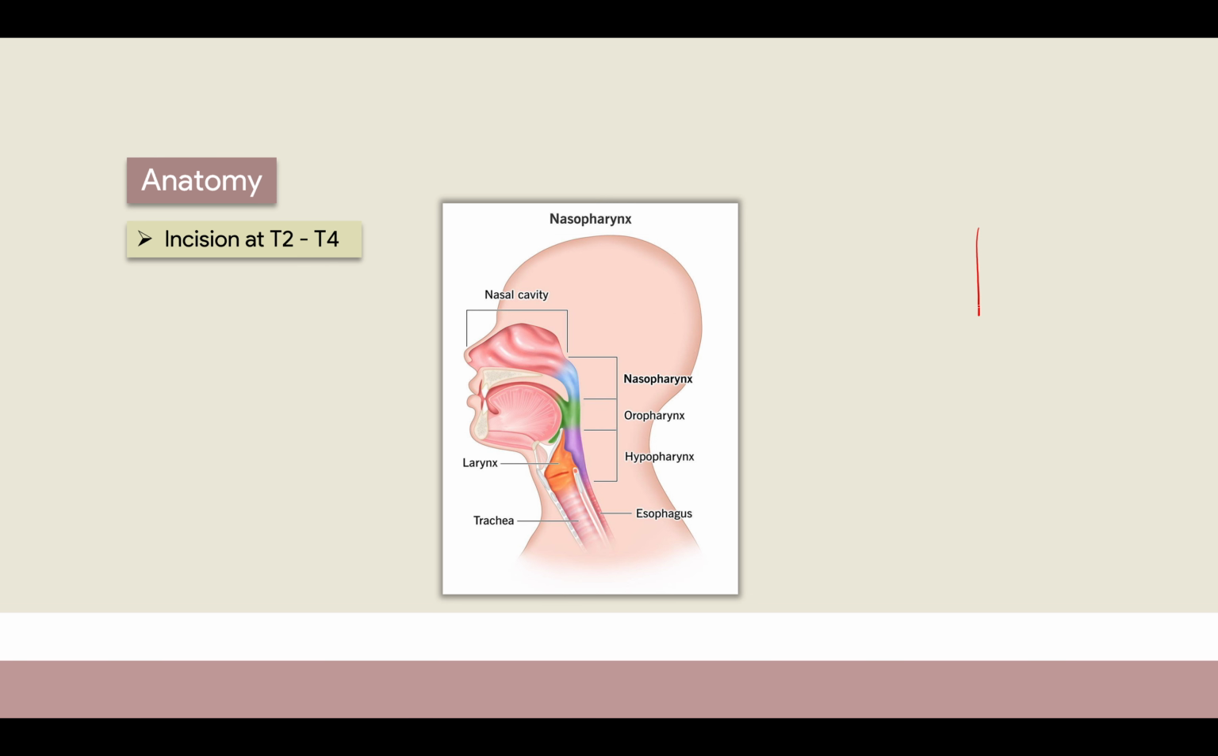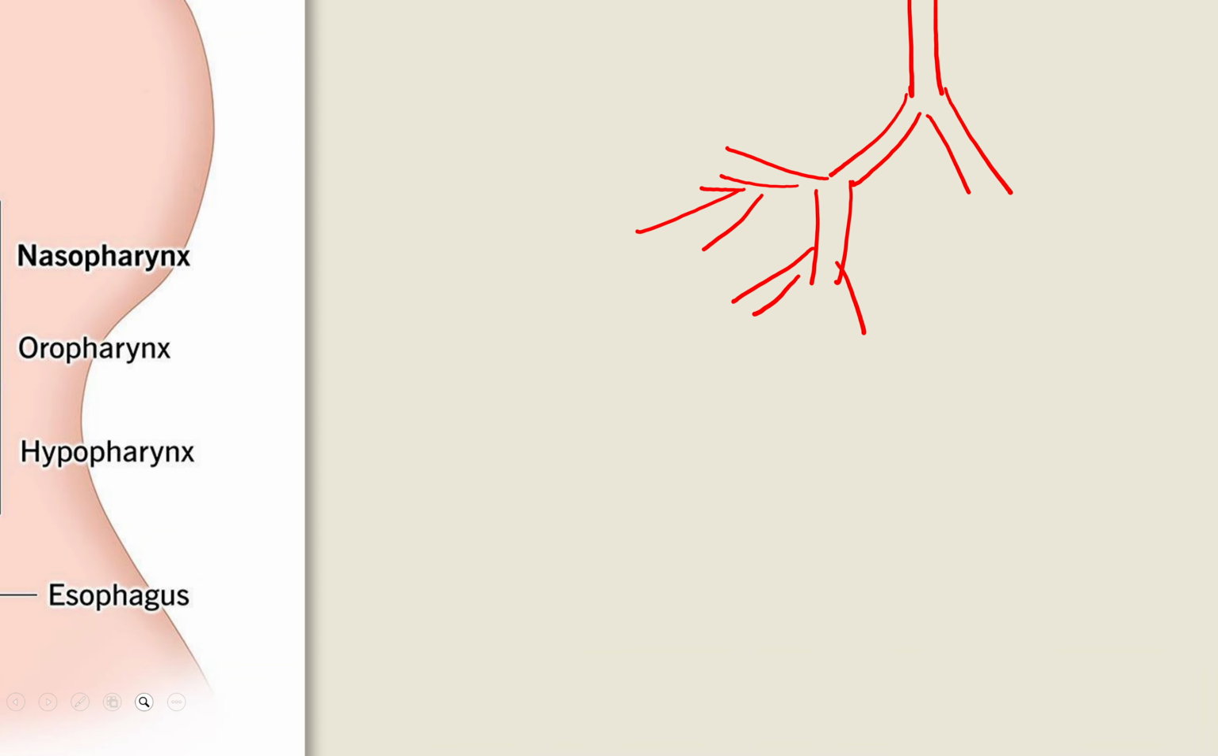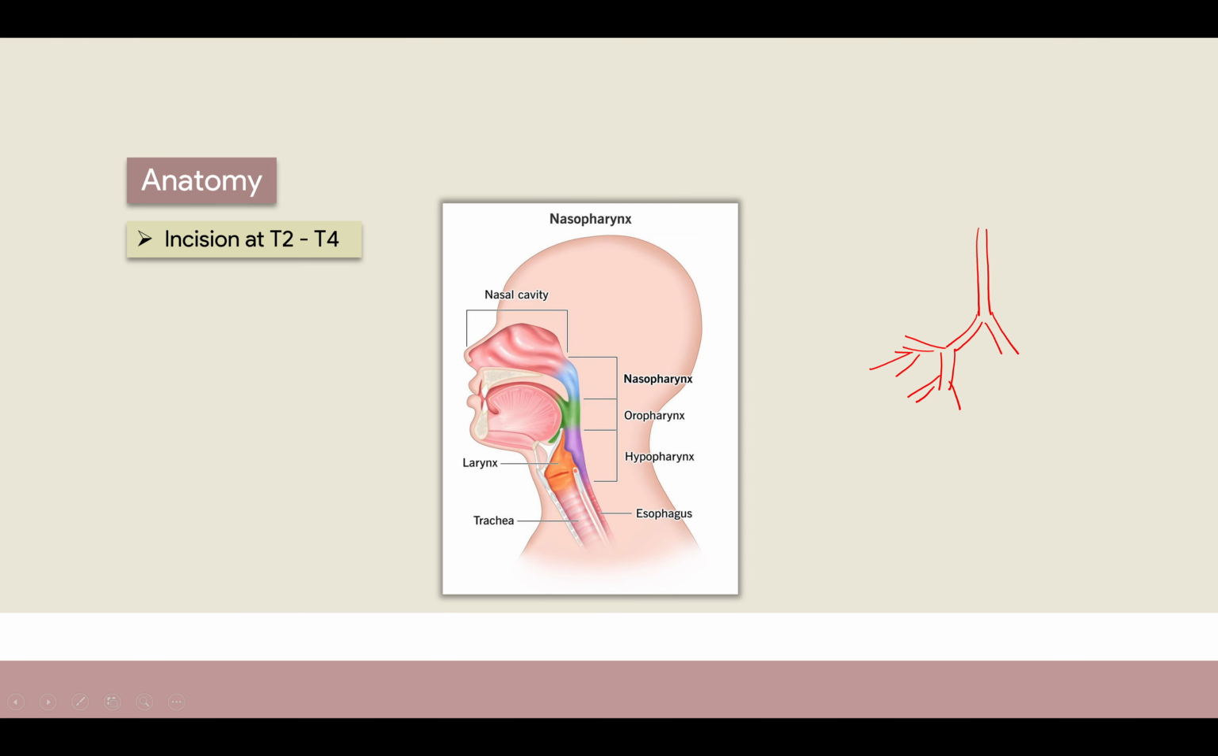So we have the trachea here, and then the further division. These get further divided into bronchioles: primary, secondary, tertiary, and respiratory bronchioles, and then you have